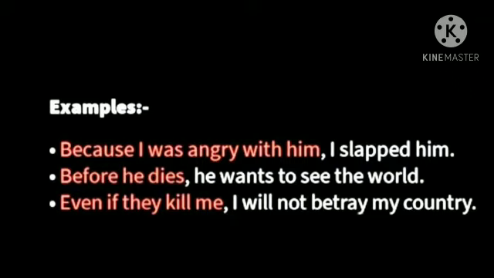Before he dies, comma, he wants to see the world. Now the red part is dependent clause by a subordinating conjunction before, and the next part is independent clause, he wants to see the world. Same thing, even if they kill me, comma, I will not betray my country.